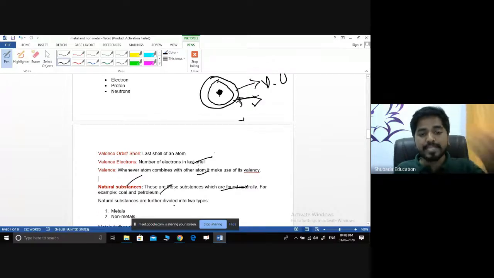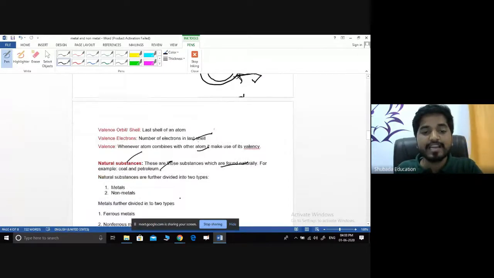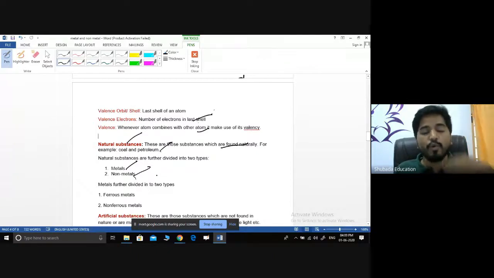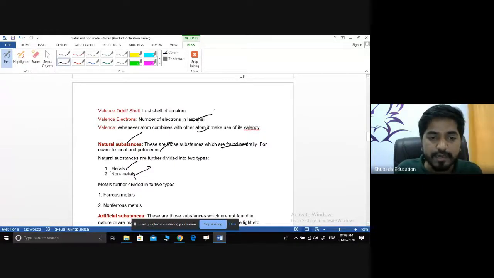Again, based on the properties, natural substances are mainly classified into two types. One is the metals, second one is the non-metals. What are metals and what are the non-metals? We will discuss in the next one. Before going to this one, we have to discuss about the metals. We'll take one by one the metals and the non-metals.